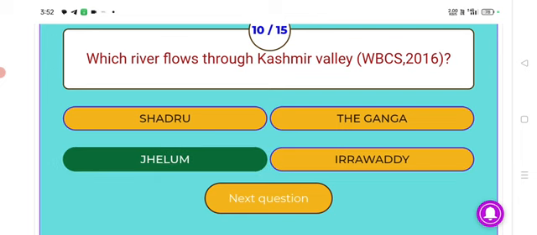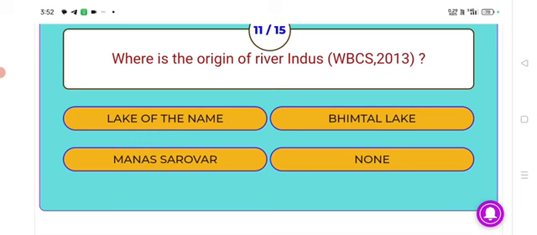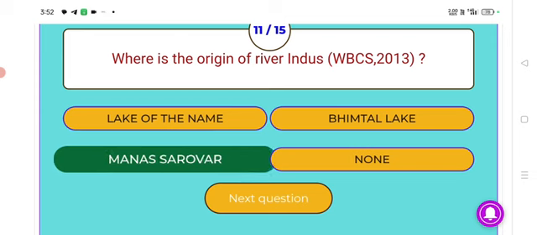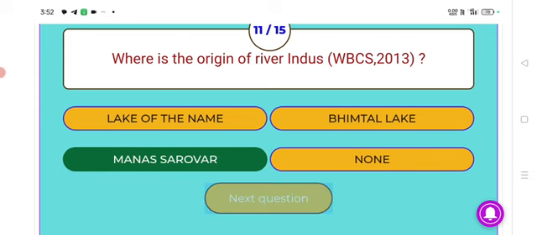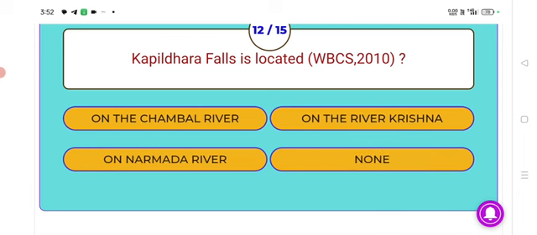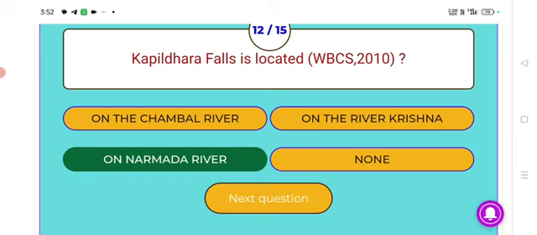Next, where is the origin of river Indus? Answer, the right answer is Manas Sarovar. Where is the origin of river Indus? Answer, Manas Sarovar. Next, Kopildhara Falls is located. Answer, on the Narmada river. Kopildhara Falls is located on the Narmada river.